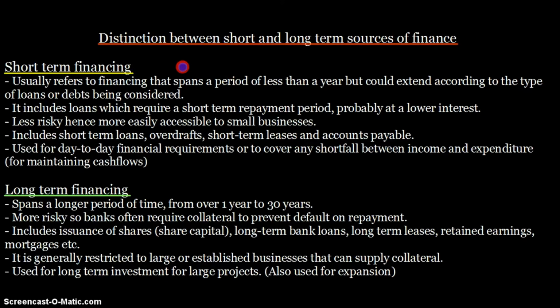Now, short-term, how much short-term do we mean? Like, what are the basic mathematical terms? What do we mean when we say short-term or long-term? Short-term usually refers to financing that spans a period of less than a year, but could extend according to the type of loans or debts being considered. So when we say short-term financing, it generally means less than a year, whereas long-term financing basically means it spans a longer period of time, greater than 1 year, and it can go up to 30 years as well. So that's how long we mean when we say long-term financing.